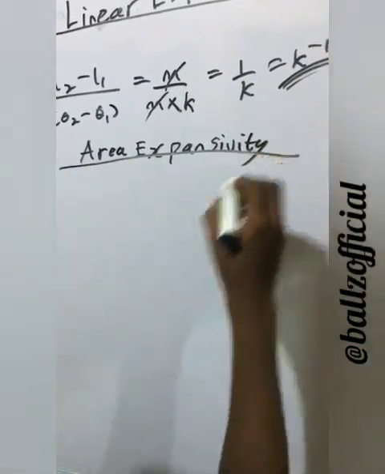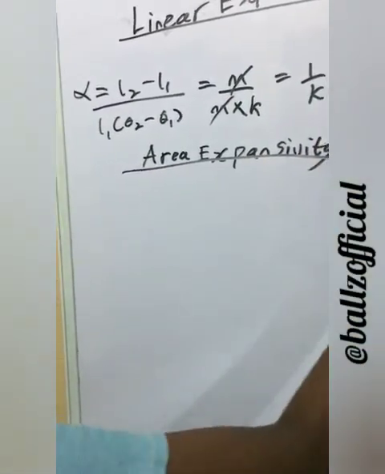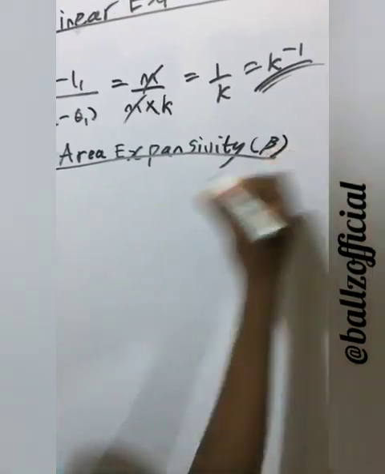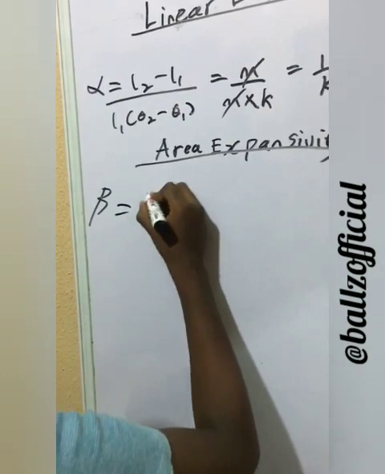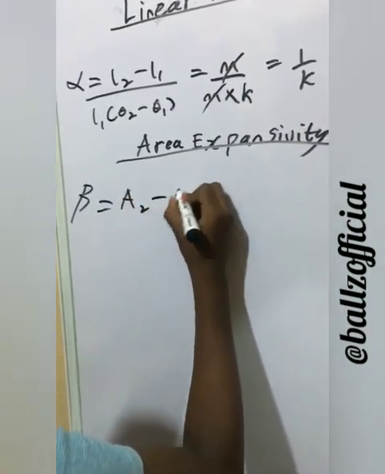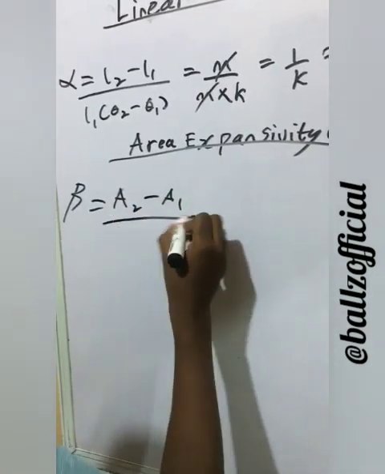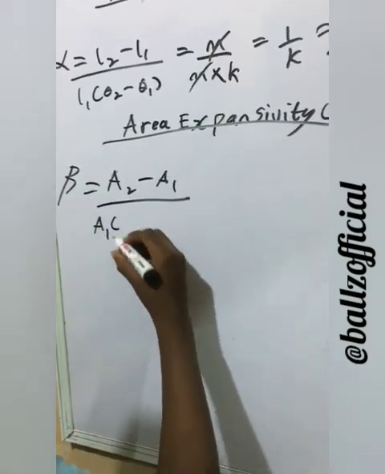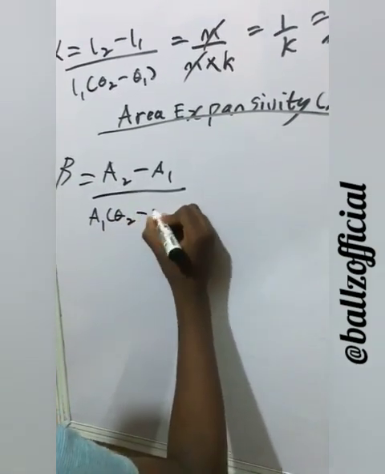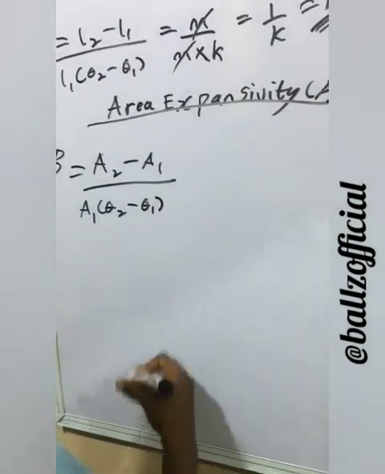Which is the increase in area. This is what we denote it with. Area expansivity is the increase in area, A2 minus A1, per unit area, A1, for each degree rise in temperature, theta 2 minus theta 1.